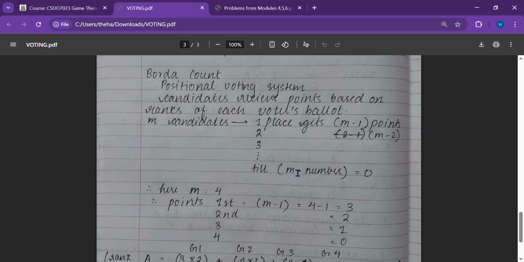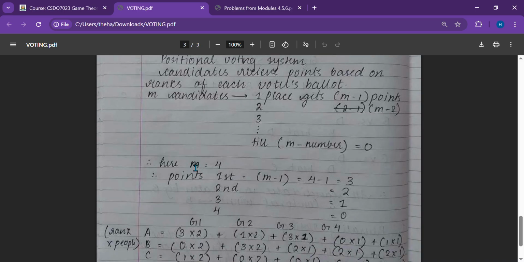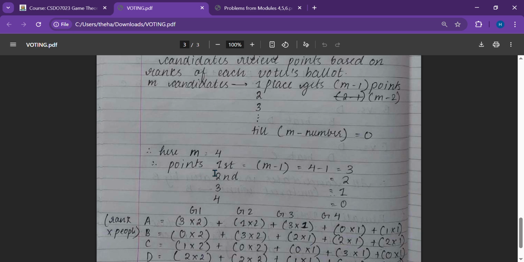So m minus the number that is placed over here, like over here it's 1 and 2. When you subtract it, it should be 0. Till that point you keep going. To understand more deeply, in this sum we have m equals 4: A, B, C and D. So accordingly we are going to assign points: first place, second place, third place and fourth place.